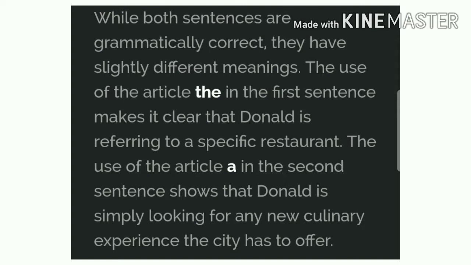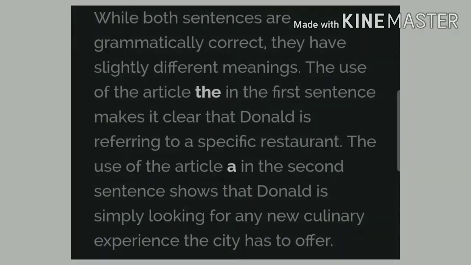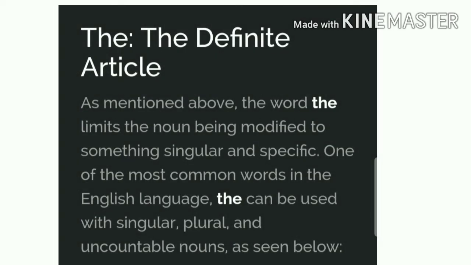The use of the article a in the second sentence shows that Donald is simply looking for any new culinary experience the city has to offer. As mentioned above, the word the limits the noun being modified to something singular and specific.